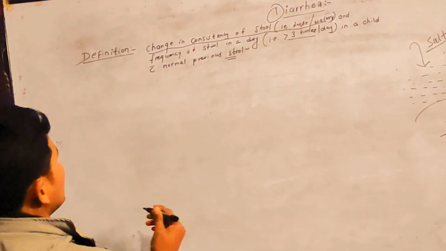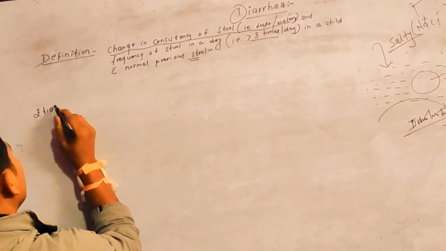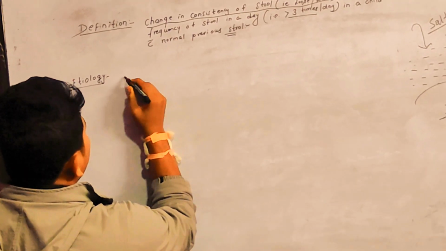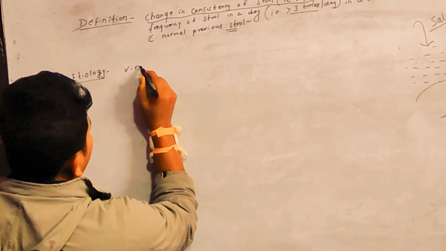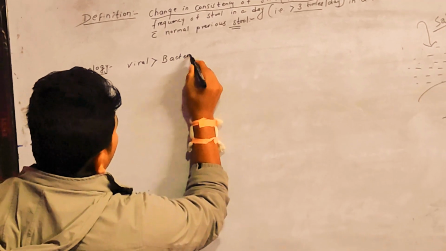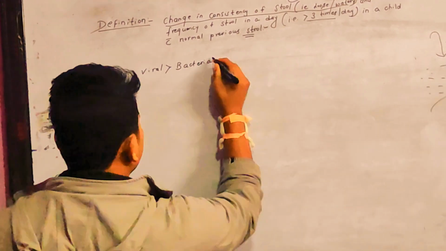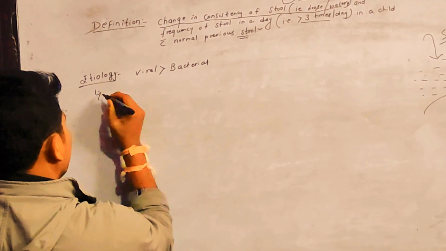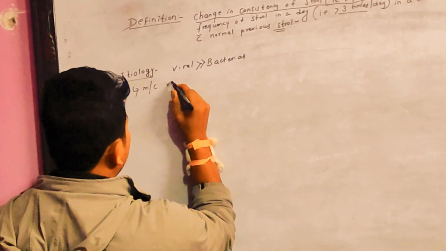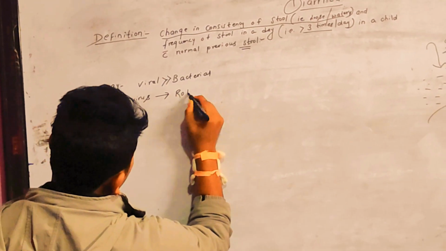Then let's talk about the etiology. What are the causative agents? Usually in diarrhea, viral infections are more common than bacterial infections. So viruses are more responsible for diarrhea than bacteria, and the most common virus leading to diarrhea is rotavirus.